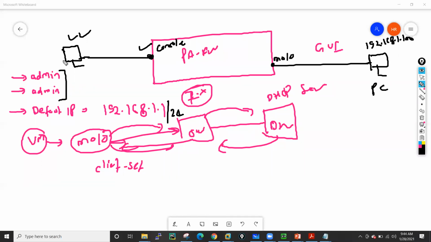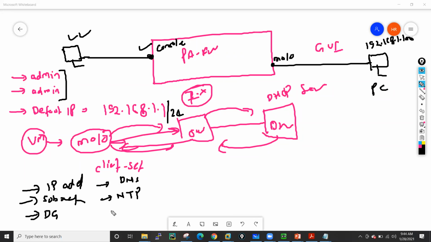Okay, so you will log in by console on your system. What do you need to configure? You will configure the IP address, subnet mask, default gateway, DNS, NTP, and one more thing, host name. These are the things you configure the first time when you get this particular firewall.